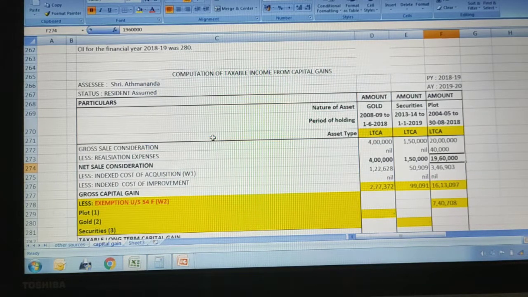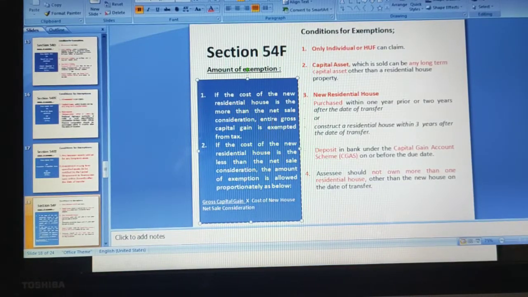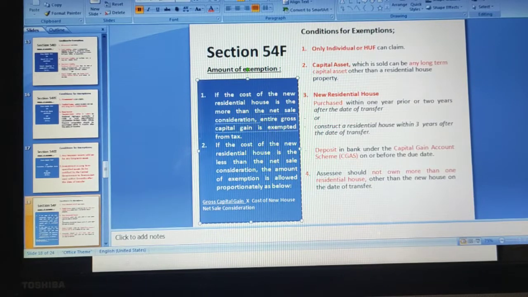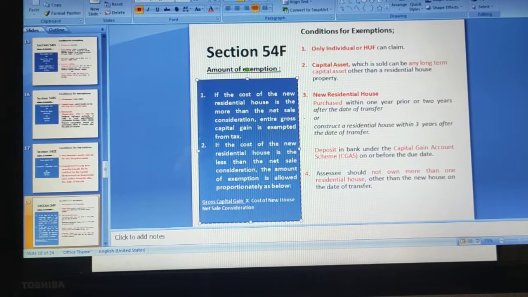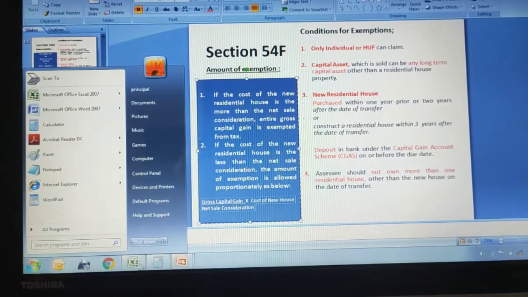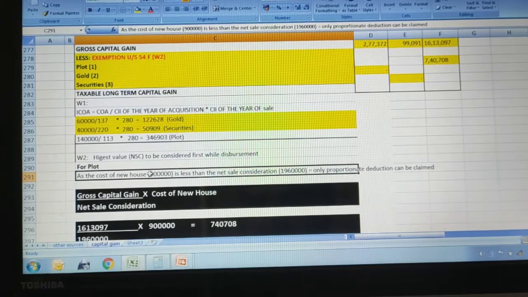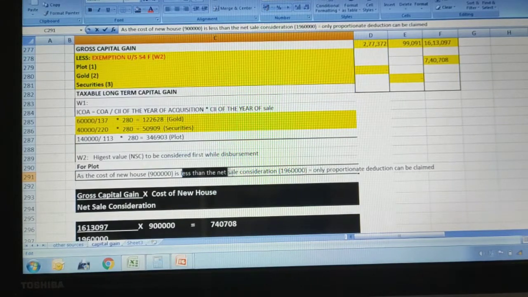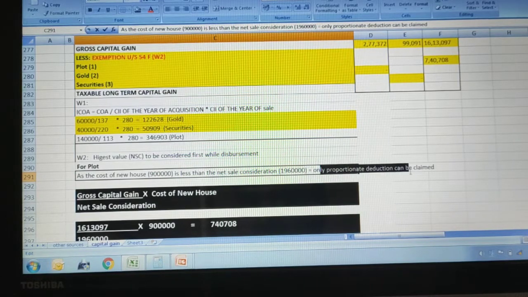But here the first point says that if the cost of the house is more than the net sale consideration, the entire gross capital gain is exempted. Means for the plot, the first condition is not applicable. Let us see the second condition. It is the opposite. If the cost of the new house is less than the net sale consideration, this formula we will apply. So the second condition will be applicable here for the plot. As the cost of the new house is 9 lakh rupees, which is less than the net sale consideration of the plot, that is 19,60,000, proportionate deduction can be claimed.